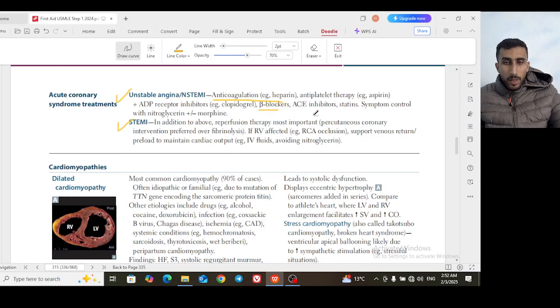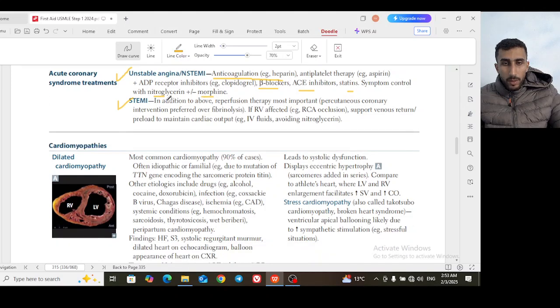You may give a beta blocker, ACE inhibitor, and statins. These are very beneficial for the patient with unstable angina. You have to memorize the regimen: anticoagulation, dual antiplatelet therapy, beta blocker, ACE inhibitor, and statins. This is the main regimen. But for symptom control, you may give nitroglycerin and morphine. This is based on the symptoms of the patient, not part of the rigid therapy regimen.